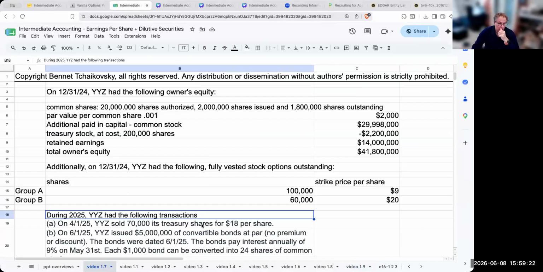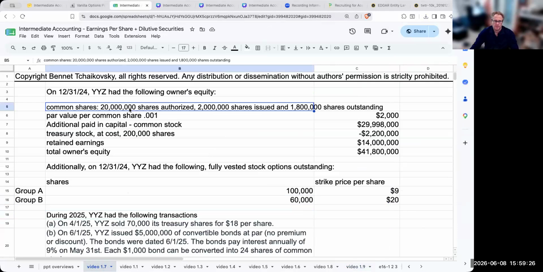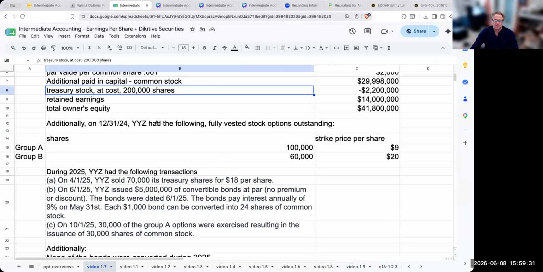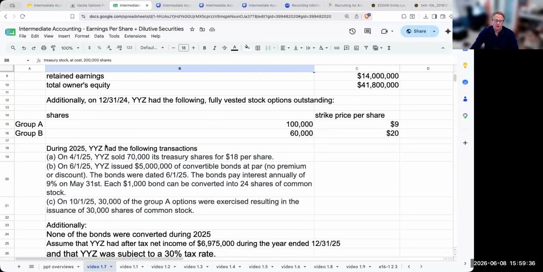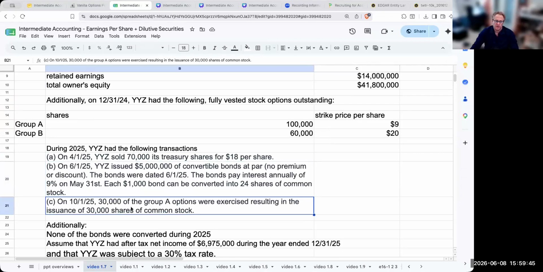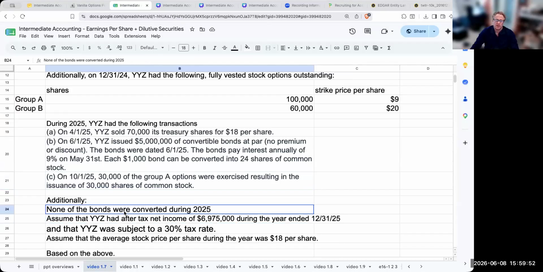Okay. So on December 31st, 2024, we had the following owners' equity. We had common shares. We also had some treasury stock. We also had options, Group A and Group B. We sold 70,000 treasury shares. We also issued some convertible bonds. And then we had some of the Group A options that were in fact exercised. It also tells us that none of the bonds were converted during 2025.